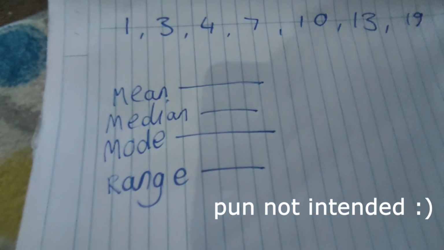I was about to say median then. Okay, median. 1, 2, 3, 4, 5. Median is 5. Mode. The mode is the one you see the most. There's 2 5s here, so mode is 5. And the range is 14 minus 1.3, and you get 12.7.